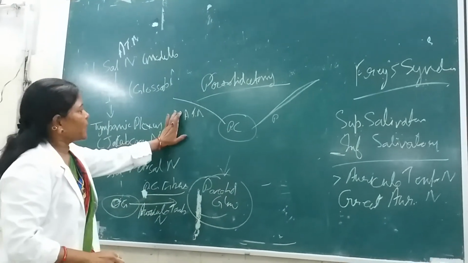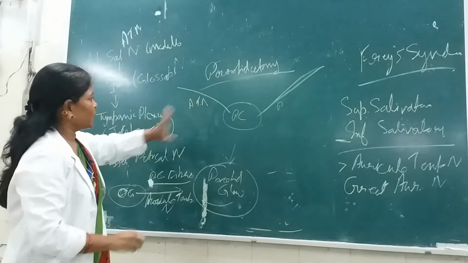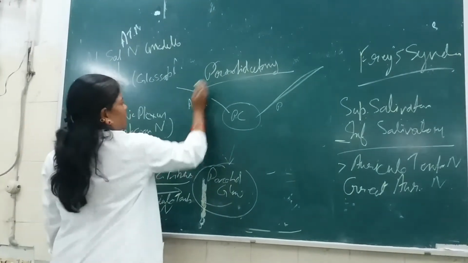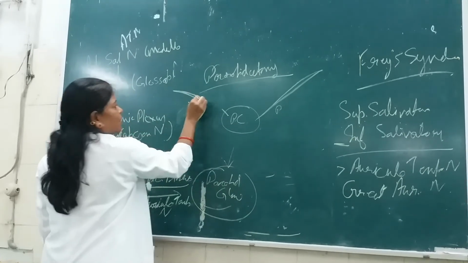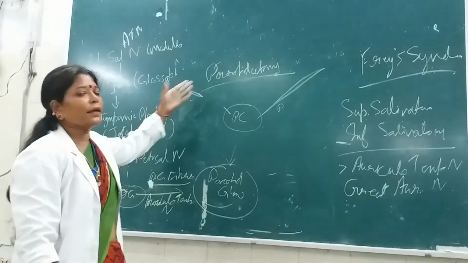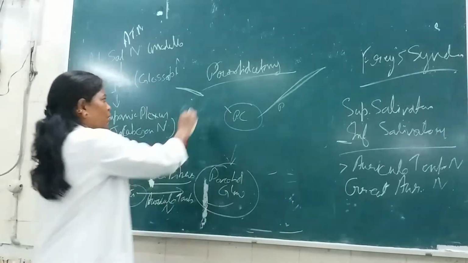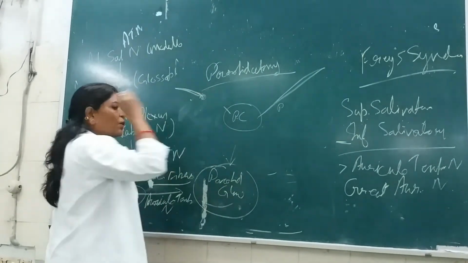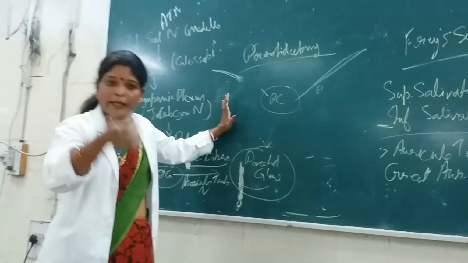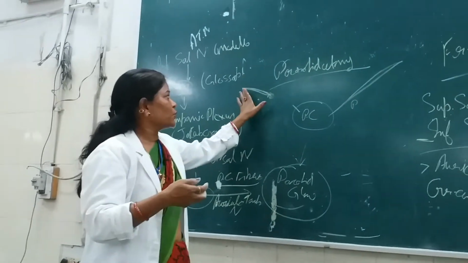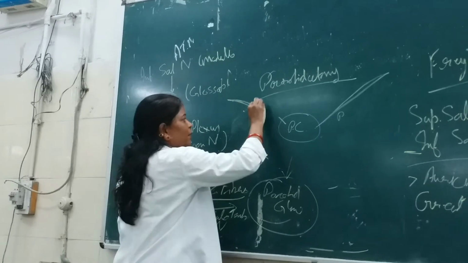So if this nerve is cut during parotidectomy, what will happen? During regeneration of this nerve, the brain does not know where to give its impulse. So it regenerates through the auriculotemporal nerve.